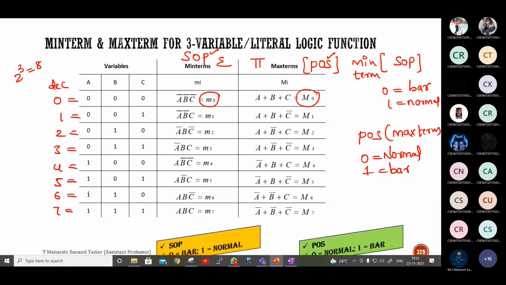Once again, go through this table and let me know if you're having any doubts. Clear? So simply I'm following these 2 points, and the minterm and max term concept.